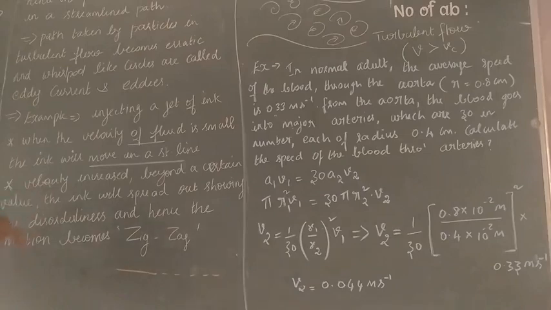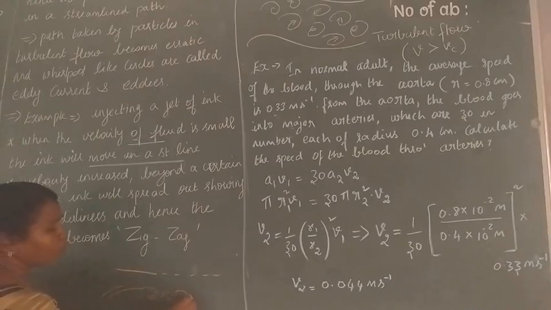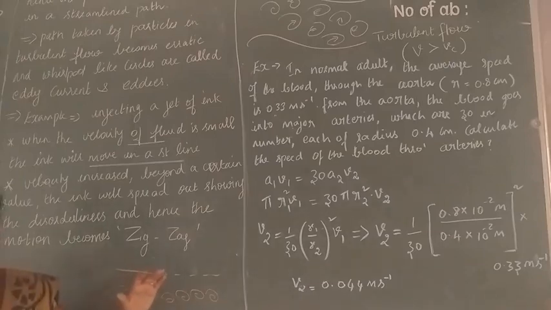When the velocity is increased, when you apply pressure, that is force per area, the ink flows like a turbulent motion. Turbulent motion means it looks like a zigzag motion, a disorderliness. It does not move in a streamline.